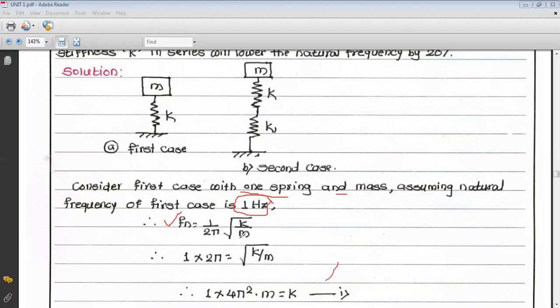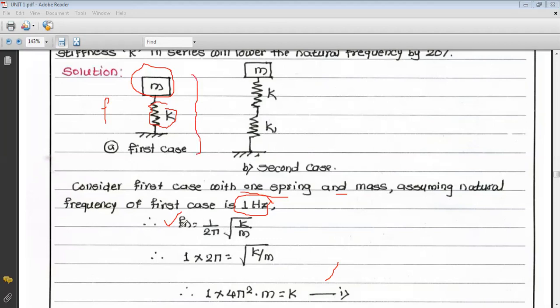So from the first case we have to find out the value of k. Again I will explain. Consider the first case. In the first case there is only one spring having stiffness k, and only one mass of unit kg. Now assume the frequency f is equal to 1 hertz. We know that the frequency of a simple spring mass system is given by Fn is equal to 1 upon 2 pi square root of k by m.